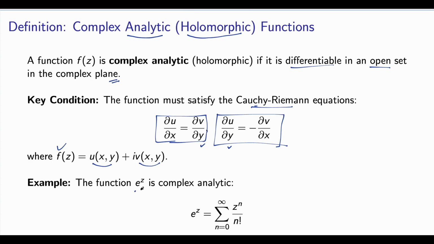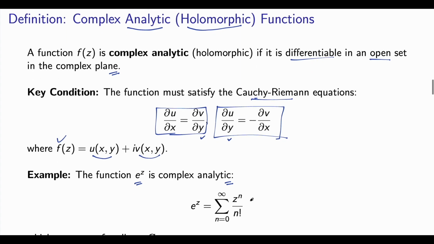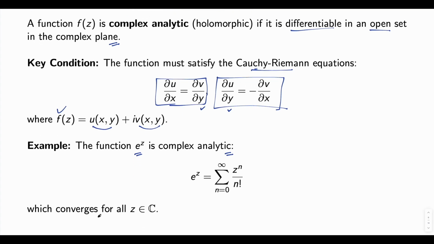So the function e^z is complex analytic because e^z equals the summation n equal to 0 to infinity of z^n by n factorial. We can always write the expansion in power series form, which converges for all z in C as well. So here we have seen that a real analytic function can be extended to complex analytic.